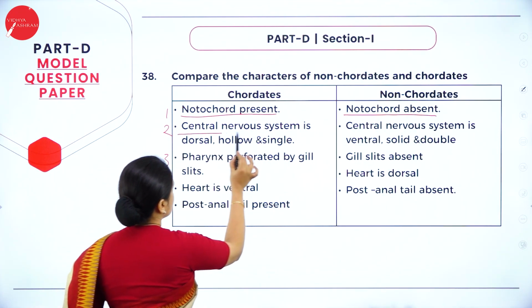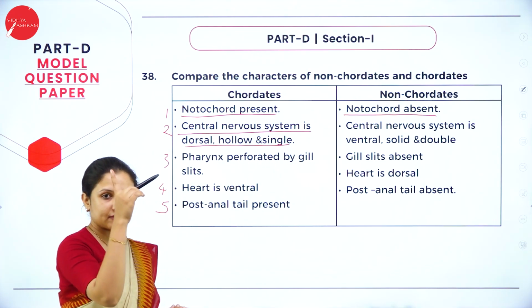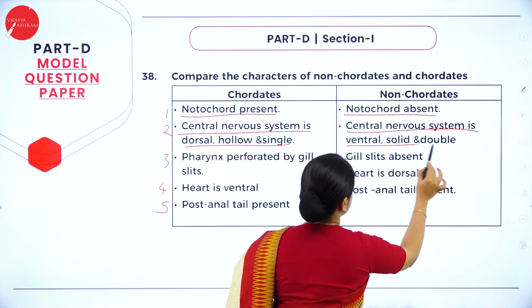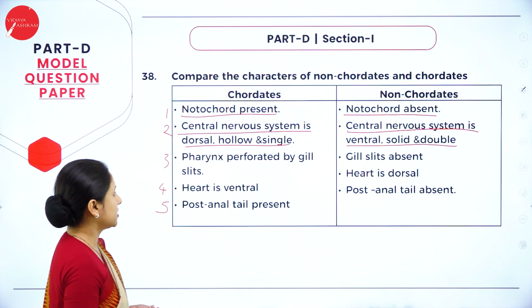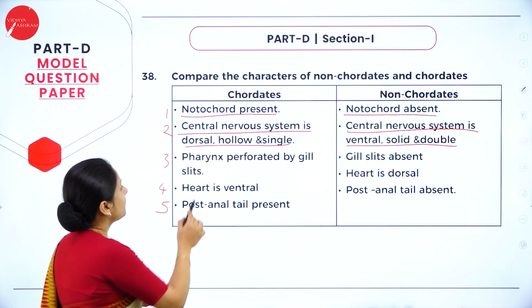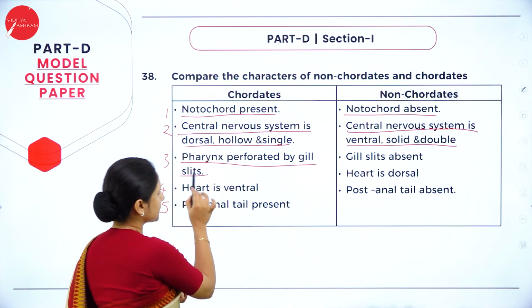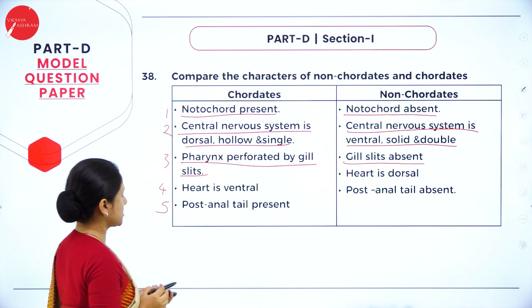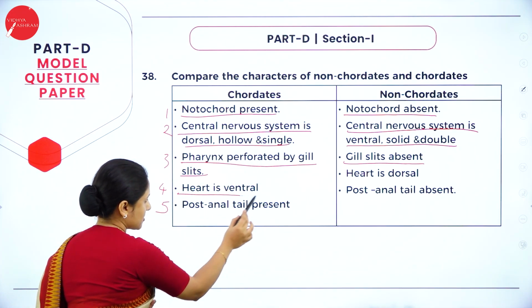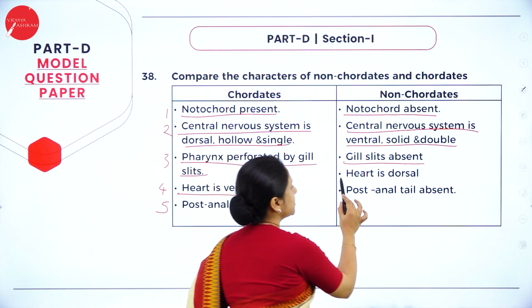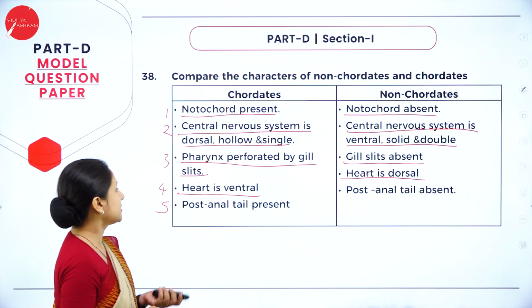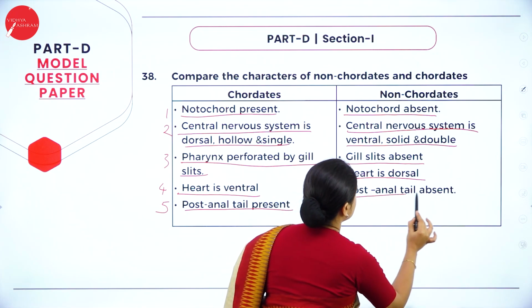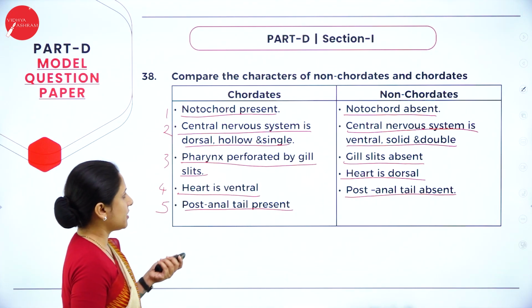Under chordates, the central nervous system is dorsal, hollow, and single. In non-chordates, the central nervous system is ventral, solid, and double. Next, in chordates, the pharynx is perforated by gill slits, but in non-chordates, gill slits are absent. The pharynx is not perforated. Next, in chordates, the heart is situated on the ventral side. In non-chordates, the heart is situated on the dorsal side. Next, in chordates, a post-anal tail is present, but in non-chordates, a post-anal tail is absent. So this much you have to write.